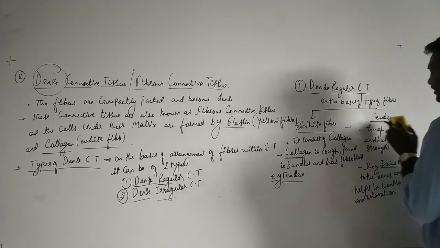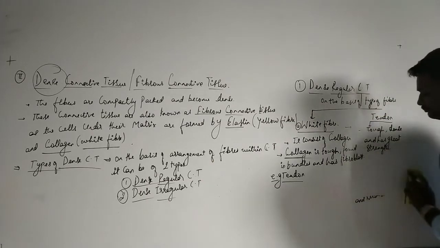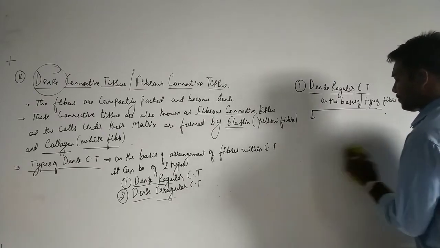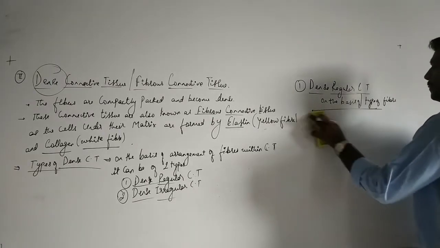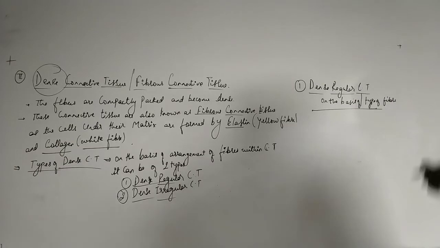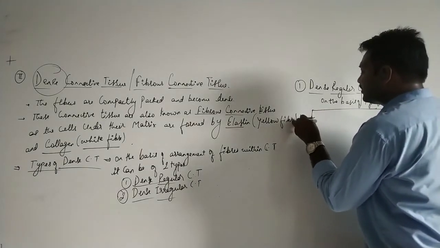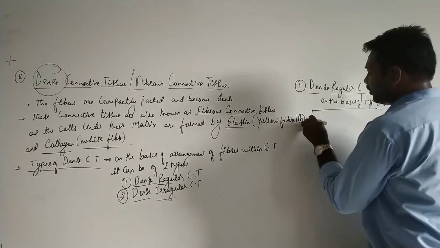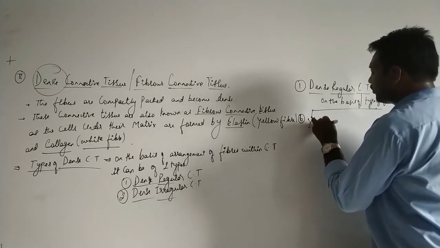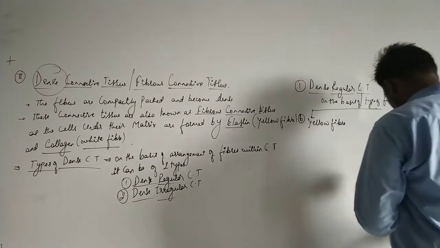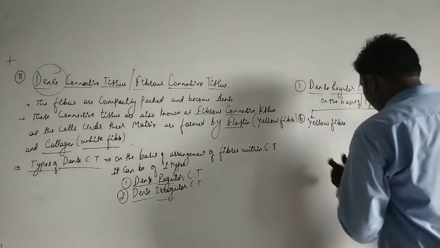Now let's see another example. I'll rub this part. So next, the second one is the yellow fiber. So what is yellow fiber?